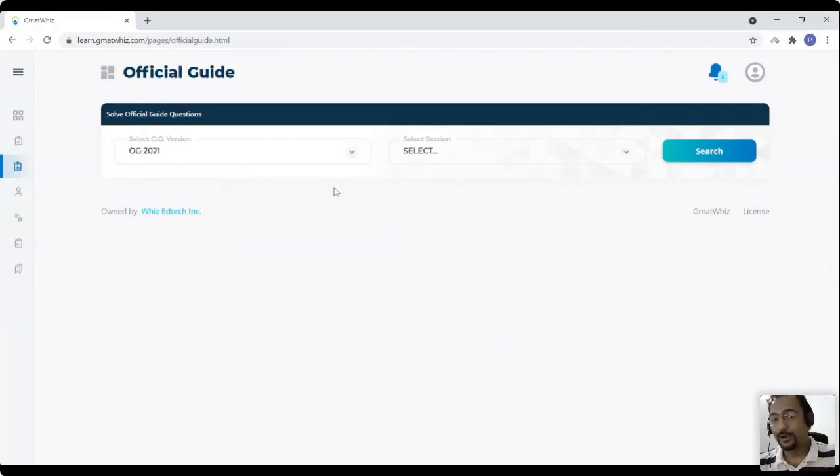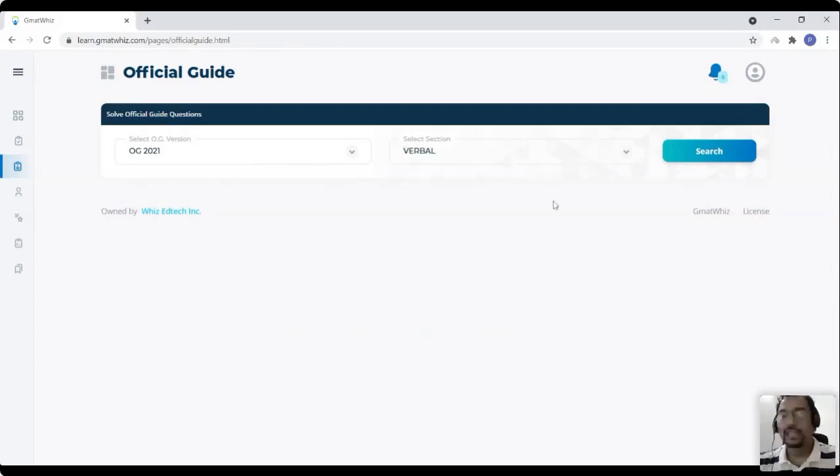Right now, we have provided a mapping of Official Guide 2021, but just to make it clear to all of you who are attending this webinar, Official Guide 2022 will be mapped on the platform within the next 10 days itself. So by the 10th of July, you're going to have the mapping for Official Guide 2022. So don't worry about that at all. Right now, we have made it live for those who have Official Guide 2021. They can come and use this feature.